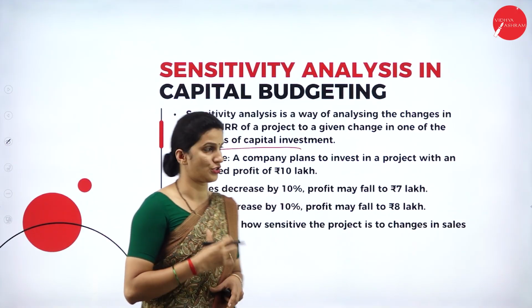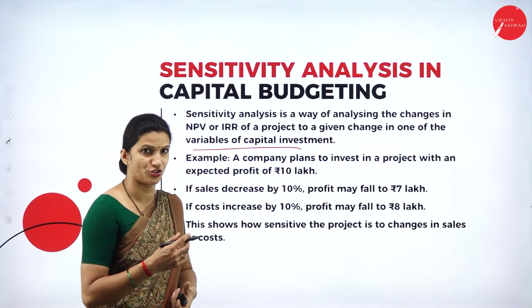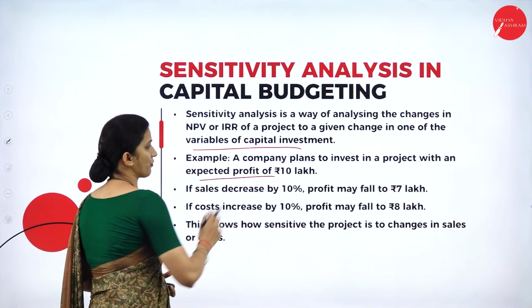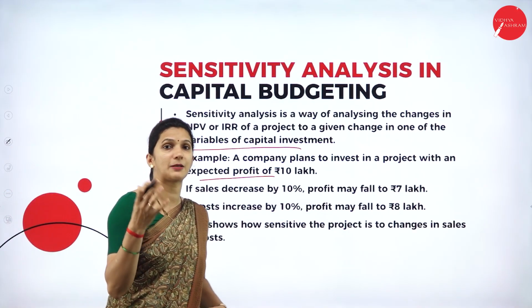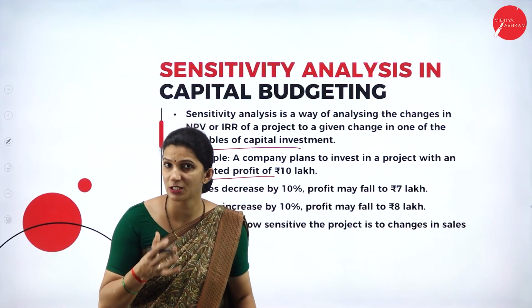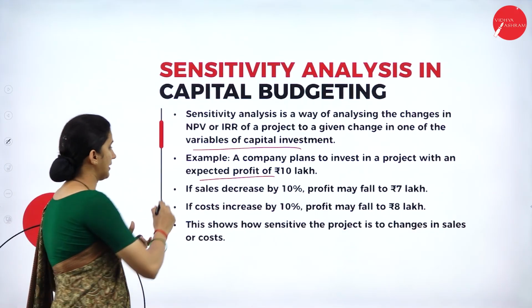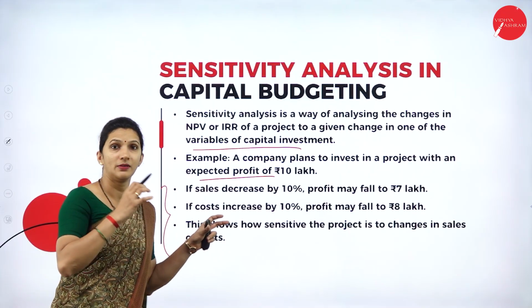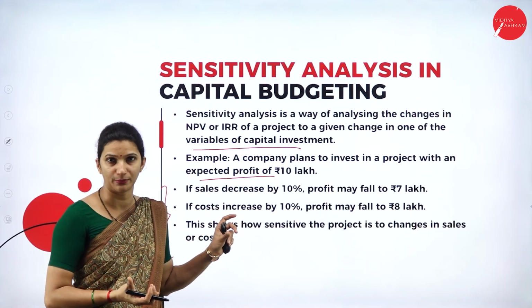For example, a company plans to invest in a project with an expected profit of 10 lakh. What are the outcomes or changes that will impact their profitability?